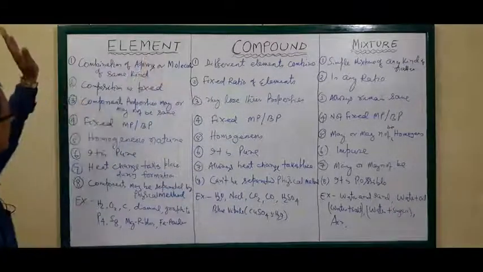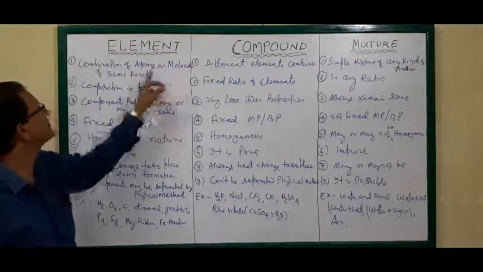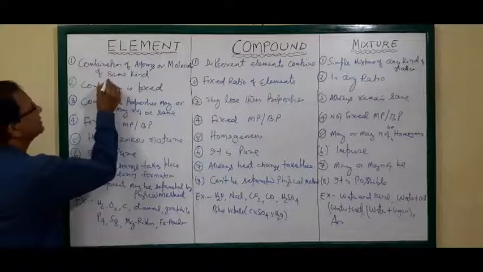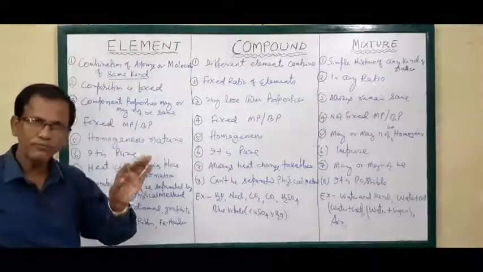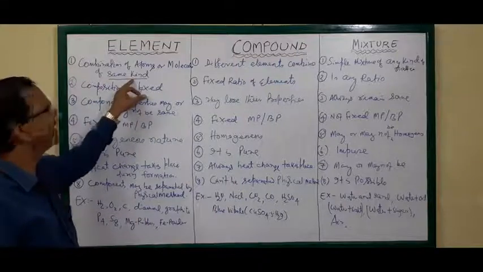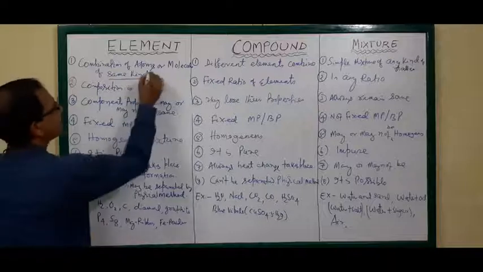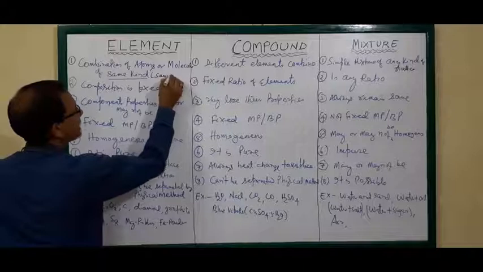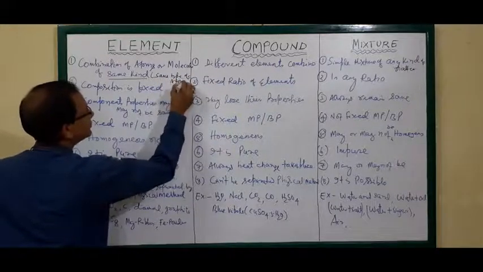Element. It is the combination of atoms or molecules of the same kind. This one is very important. It is made of either atoms or molecules of the same kind. That means the same type of atoms are there.